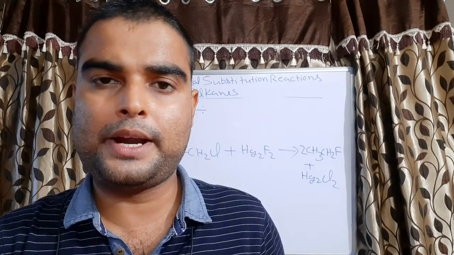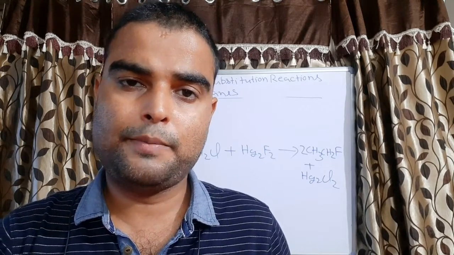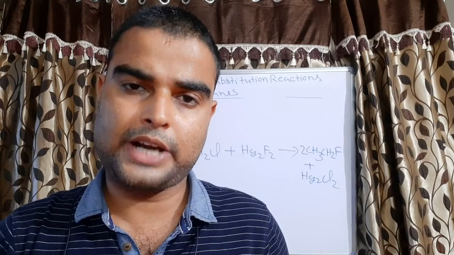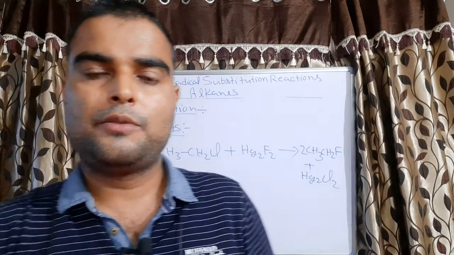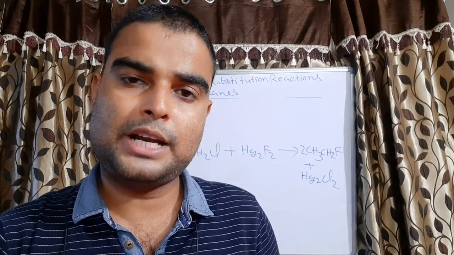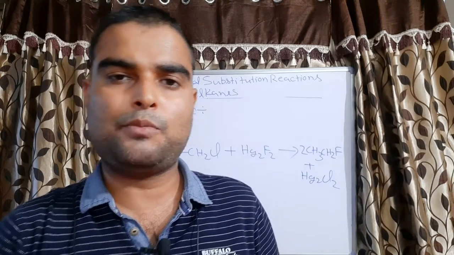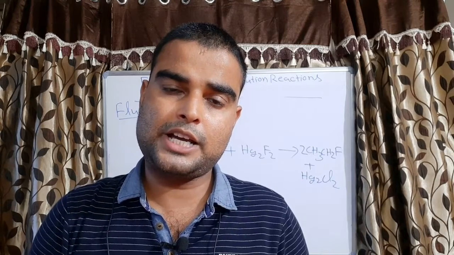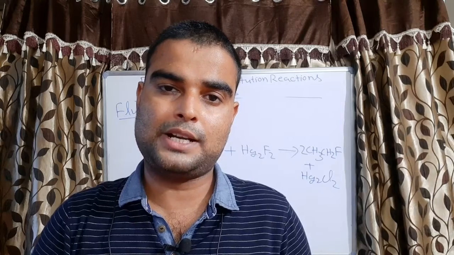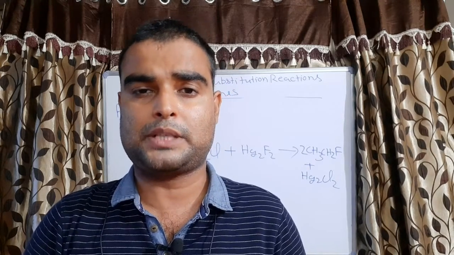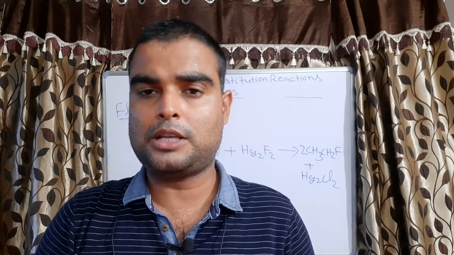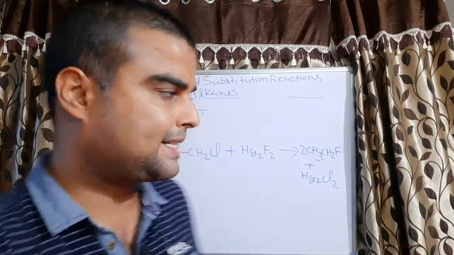Higher alkane means propane or higher, having 3 or more carbon atoms. There is more than one type of carbon, so there will be more than one type of hydrogen, and therefore more than one type of substitution. It means there will be a mixture of products, but all the products will be isomers. Let's see.